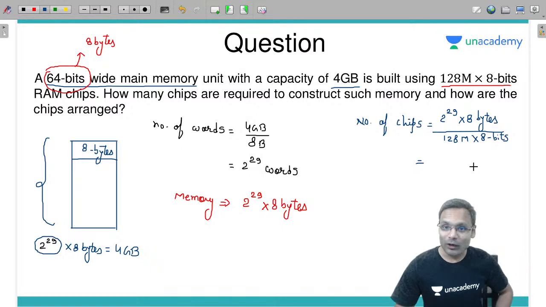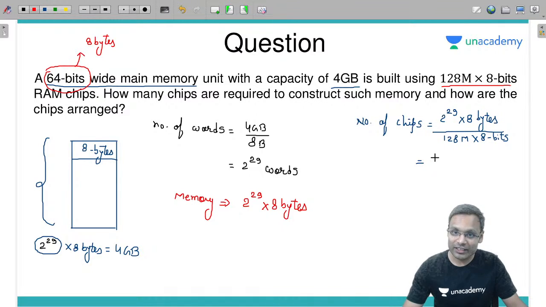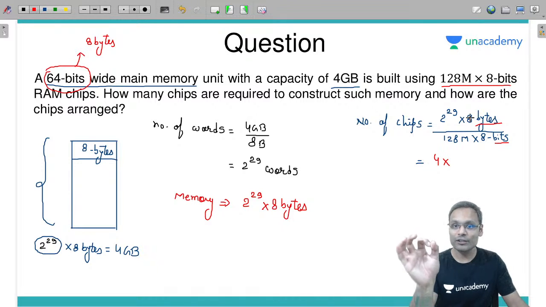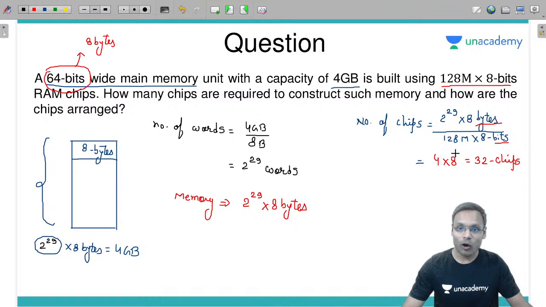चलिए. So 128m is 2 power 27. 2 power 29 divided by 2 power 27 is 2 power 2, which is 4 cross. यहाँ पे है bytes, यहाँ पे है bits. So byte will become 64 bits divided by 8 bits. Answer is 8. So 4 into 8, total 32 chips are needed, and these 32 chips are arranged in what arrangement? What organization? This.